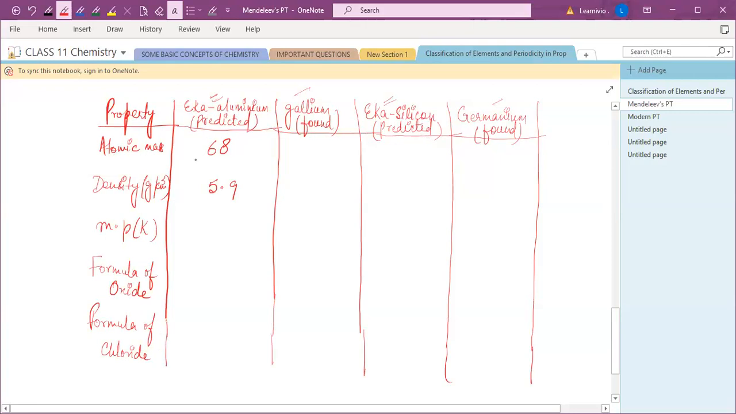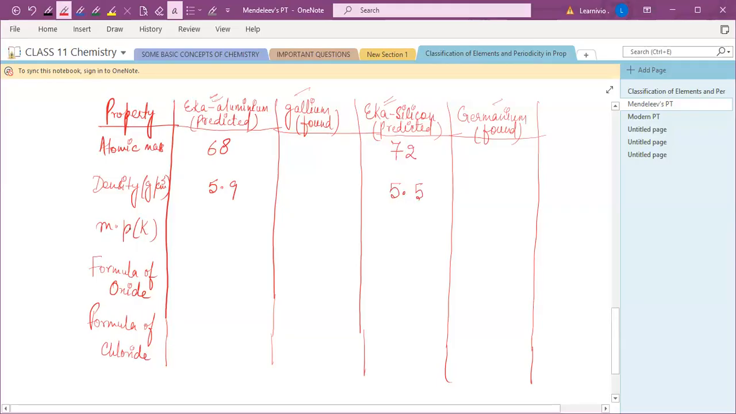So the atomic mass he predicted for Eka aluminium was 68. For Eka silicon, he predicted the atomic mass as 72. The density for Eka silicon was 5.5. It was not actual, right? It was just predicted by Mendeleev. उन्होंने बस prediction की थी, right? कोई proof नहीं था अभी तक.